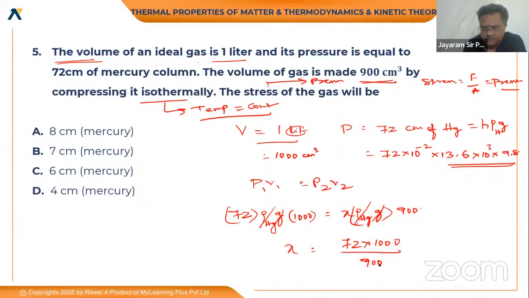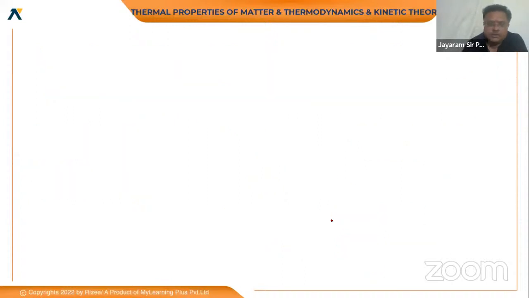On solving, you can get it. So the height is some 8 centimeters or 8 meters of mercury, right sir? So this is the situation.